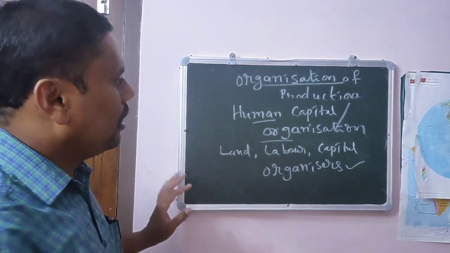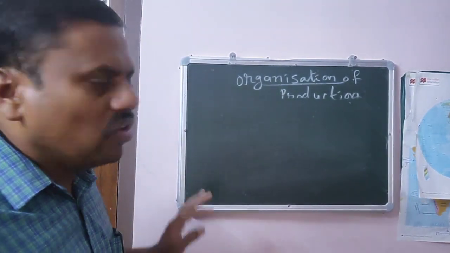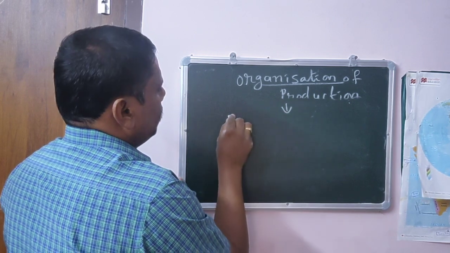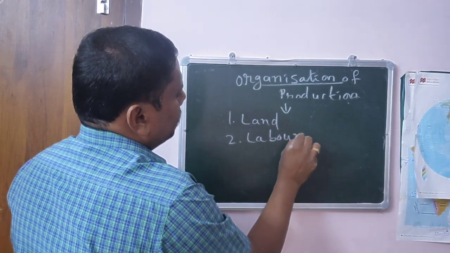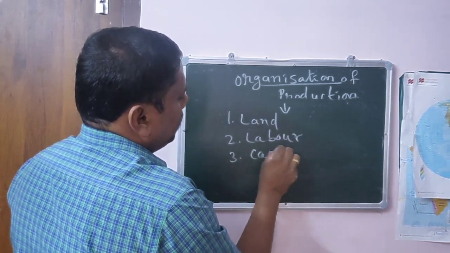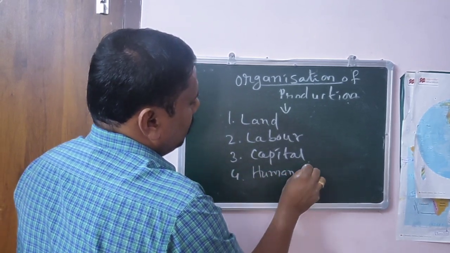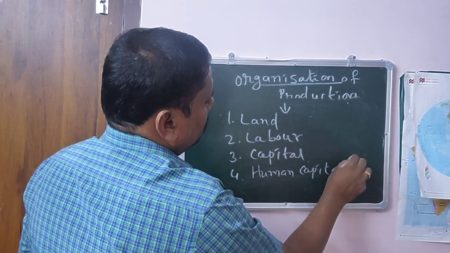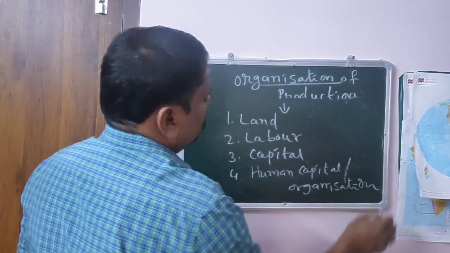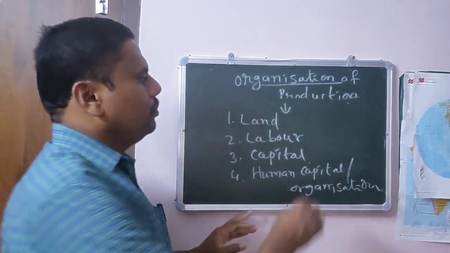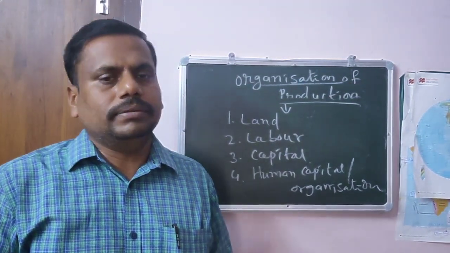So finally, what we have understood from this discussion is that we have got four factors of production. One is land, number two is labor, number three is capital, and number four is human capital or organization. So without using all these, we cannot do production. That's why these are called factors of production.